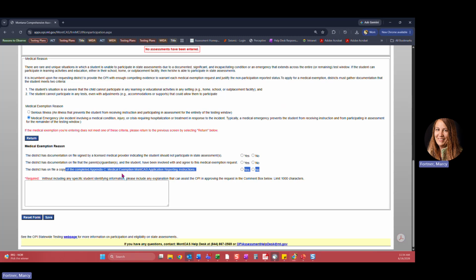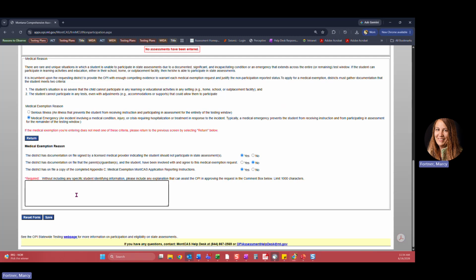And finally, it's going to ask if you have a copy of the completed Appendix C Medical Exemption MontCAS application reporting instructions on file. These might all be yes, they may all be no, or could be a combination of those buttons. The STC then enters information in the explanation box.